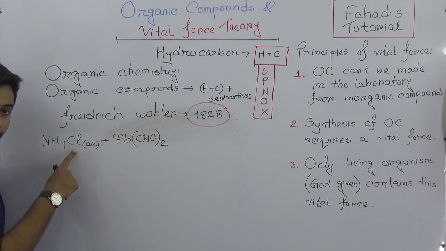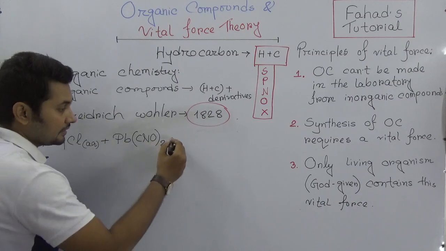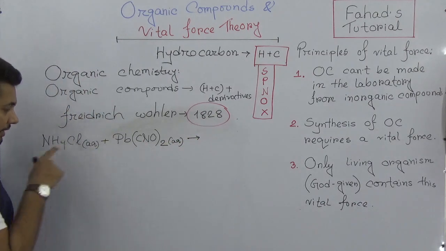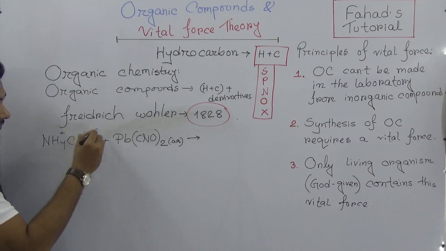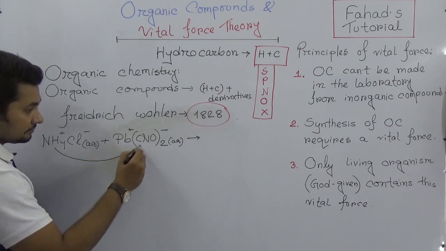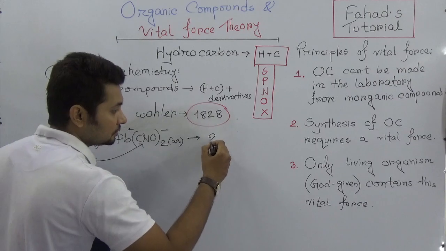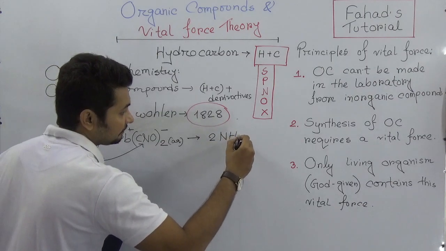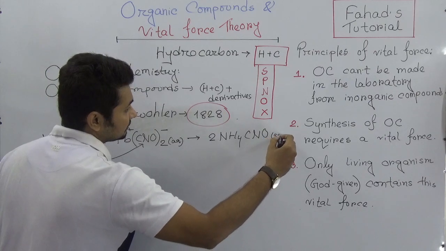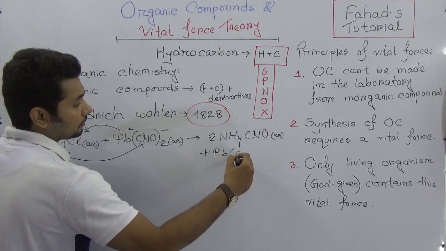So ammonium chloride in aqueous form and lead cyanate are mixing together, and then suddenly what happens? Ammonium chloride, lead cyanate, ammonium cyanate and lead chloride. So what happened? Ammonium cyanate, and then lead chloride.